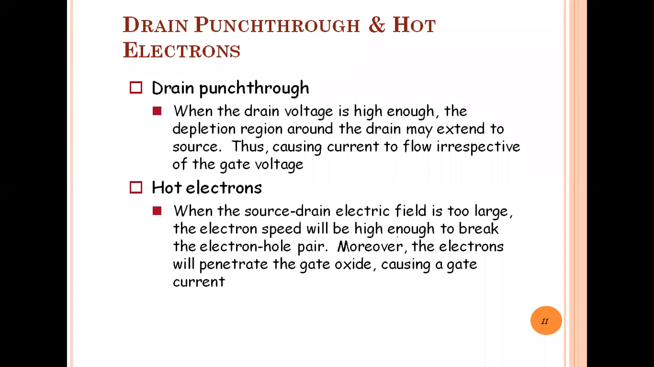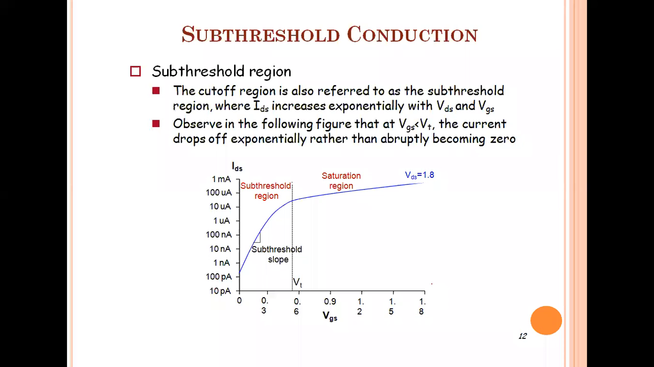So next is the hot electrons. Again, this effect is important. Hot electrons: when the source-drain electric field is too large, again the source-drain voltage and the electric field are too large, the electron speed will be high enough to break the electron-hole pair. Okay, the electrons will penetrate the gate oxide, causing the gate current. So it's called the hot electrons effect.